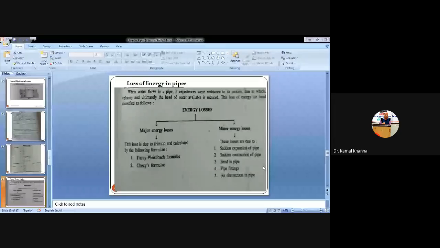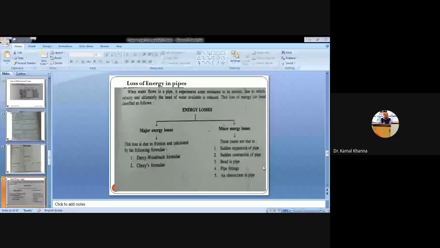The third kind of minor loss is the bend in the pipe. Whenever there is any bend in the pipe, it may occur due to some mishandling of the pipe in industry, or due to some accidental bending in the pipe, or some unintentional bending in the pipe, so it always results in minor energy losses.